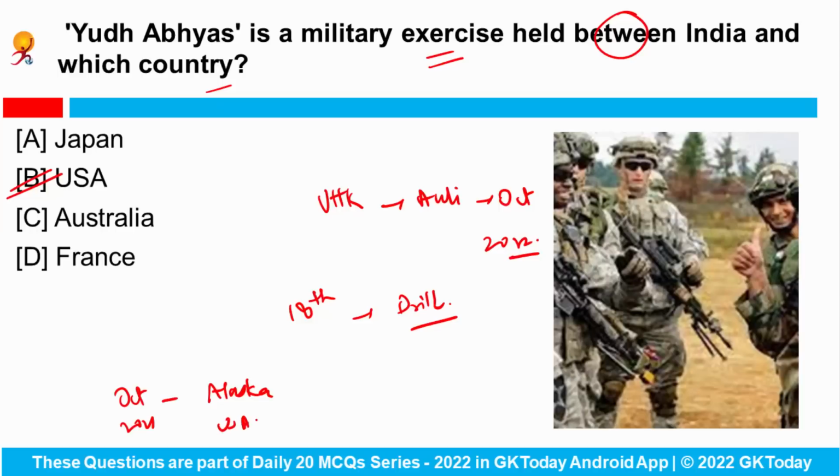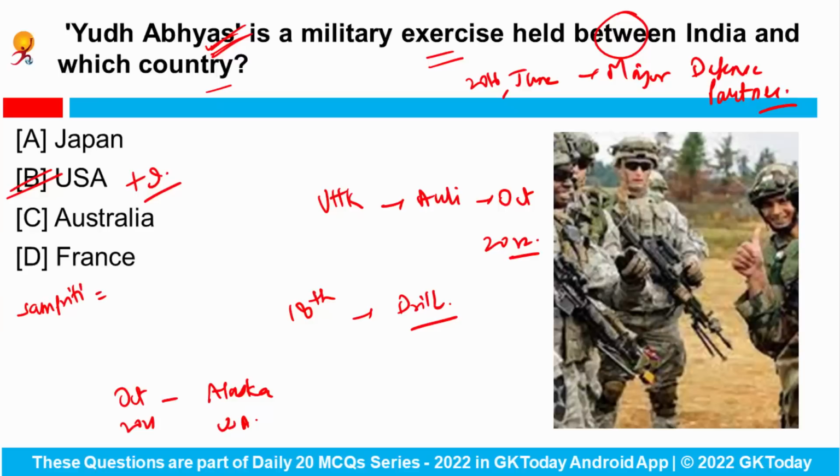Okay. So in the year 2016, in the month of June, the US designated India as a major defense partner. So Yudh Abhyas is the military exercise between India and USA. And talking about some more important exercises, there is an exercise called Sampriti. It is the exercise between India and Bangladesh, right? Next is Lamitiye. It is the exercise between India and Seychelles. Then there is Slinex. Slinex is between India and Sri Lanka.